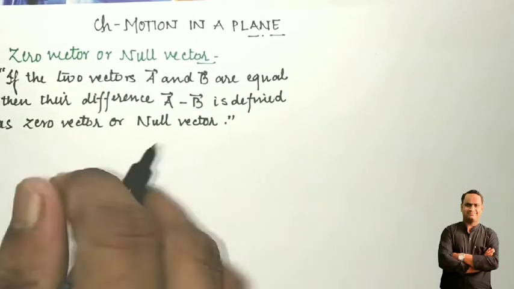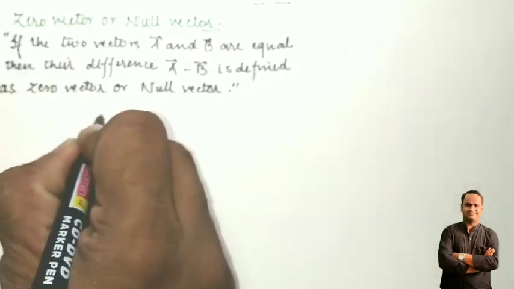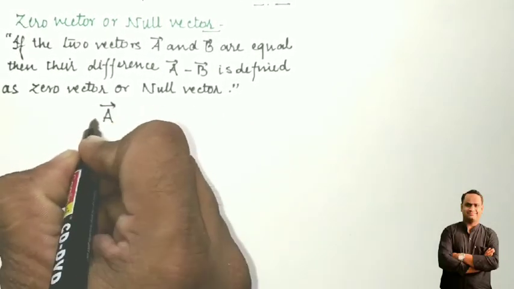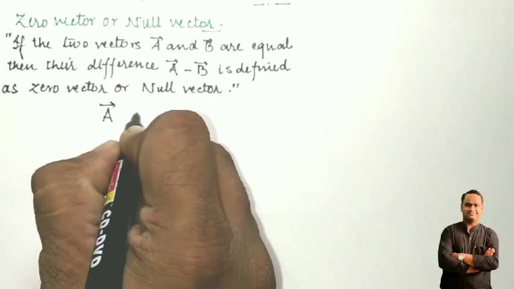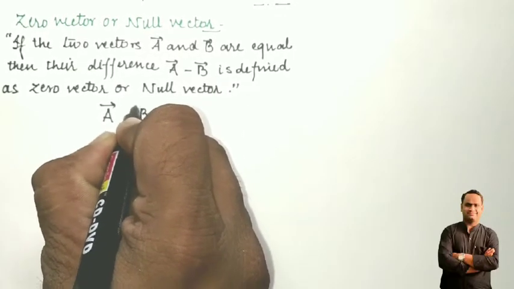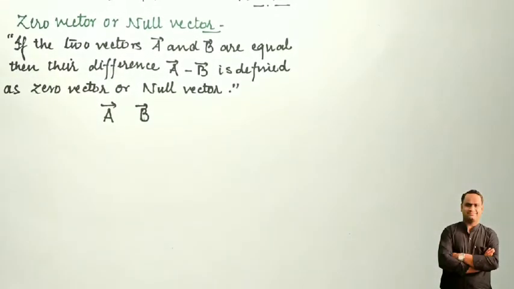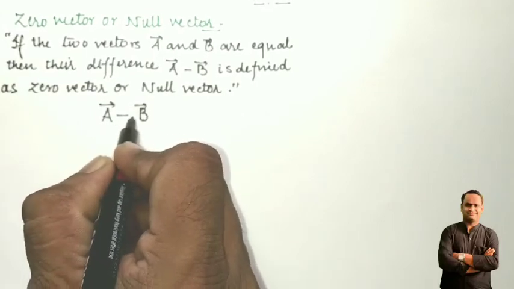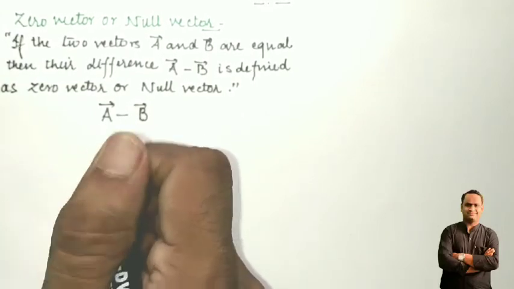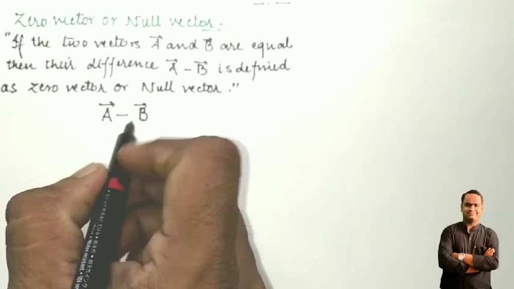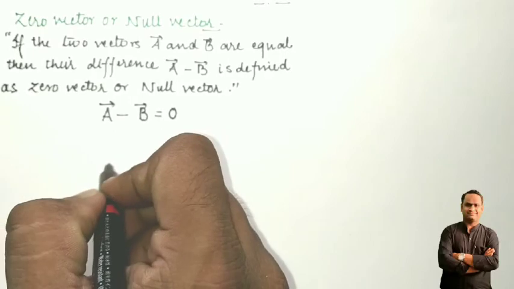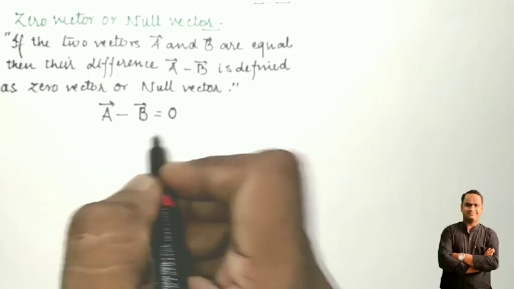Let us suppose I have a vector A, this is vector A, its notation, and another vector, vector B. If both vectors have the same magnitude, then their difference, if we subtract vector B from vector A, both vectors have the same magnitude, so their difference will come as 0. Then such vectors are said to be the null vector or zero vector.